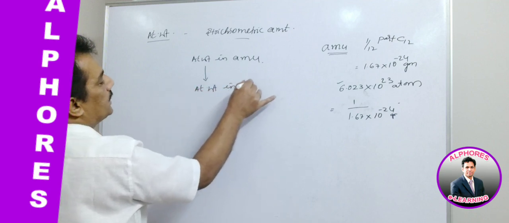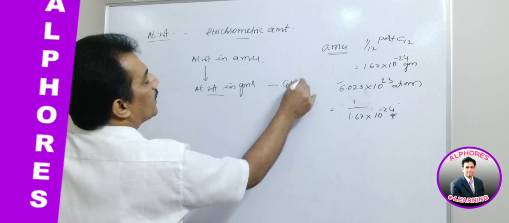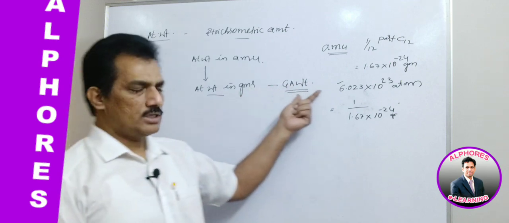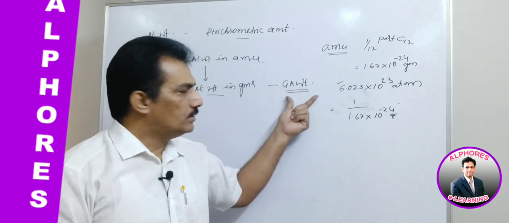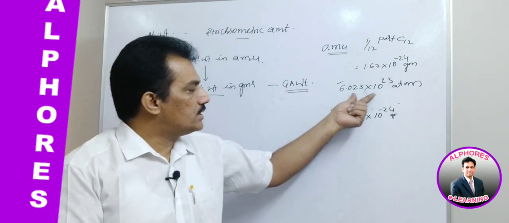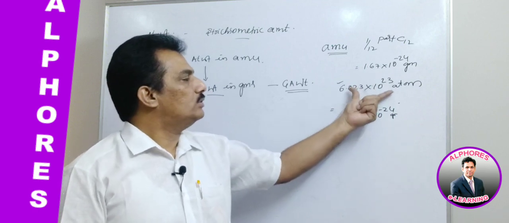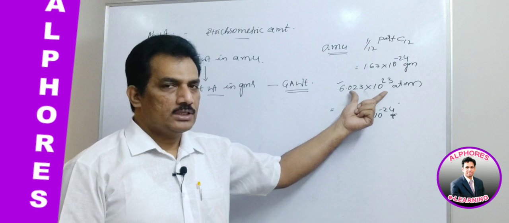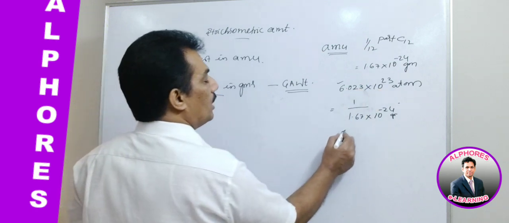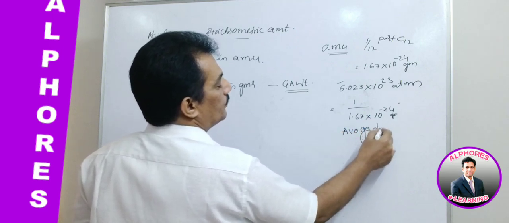When it is expressed in grams, it is known as gram atomic weight, GAW. Once it is atomic weight in grams, if we calculate how many atoms, it appears as 1 by 1.67 into 10 to the power of minus 24, which is the familiar number known as Avogadro's number.